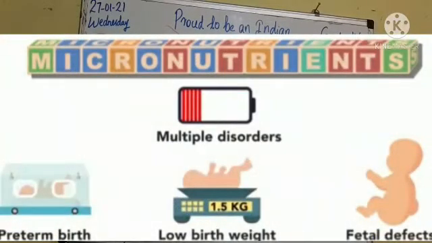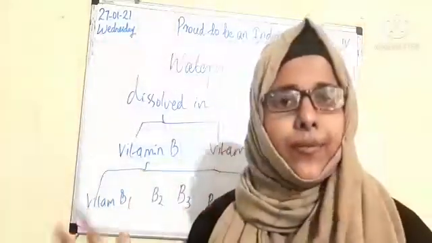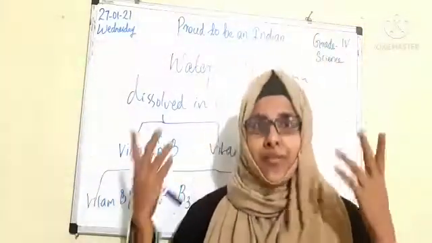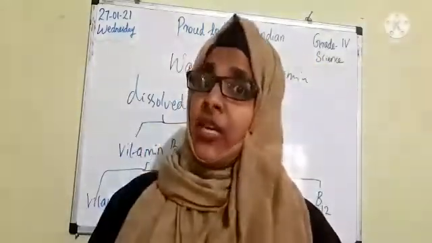Okay, these are important micronutrients and their deficiencies are linked with multiple disorders. So we can check the different sources of these vitamins. Students, all these vitamins are essential for our body, for the proper function of our nervous system and spinal cord and for making the RBC, red blood cells.